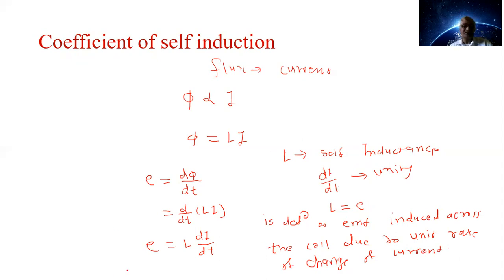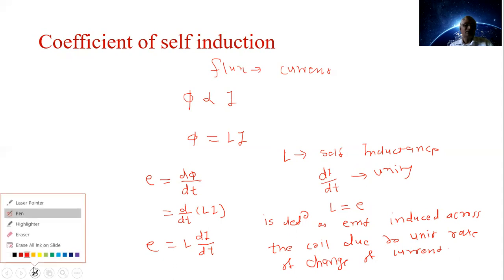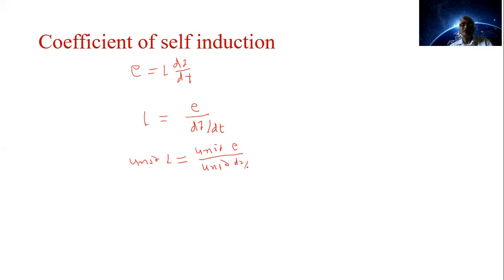Now what is its unit? We have seen E is equal to L di by dt, so we can write L is equal to E upon di by dt. Unit of L is equal to the unit of E upon the unit of di by dt.